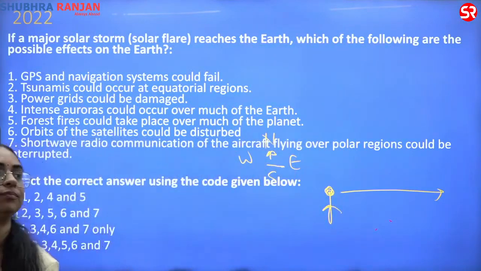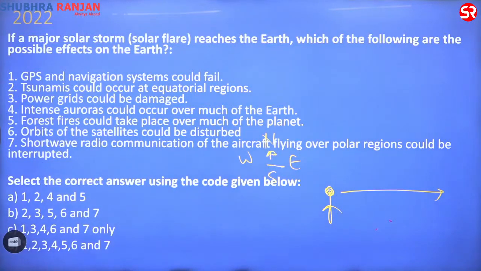The question is, if a major solar flare is reaching the earth, which of the following are the possible effects on the earth? What can happen if a major solar storm reaches the earth? First, GPS and navigation systems could fail. The tsunamis could occur at the equatorial regions. The power grid could be damaged. Intense auroras could affect the earth.